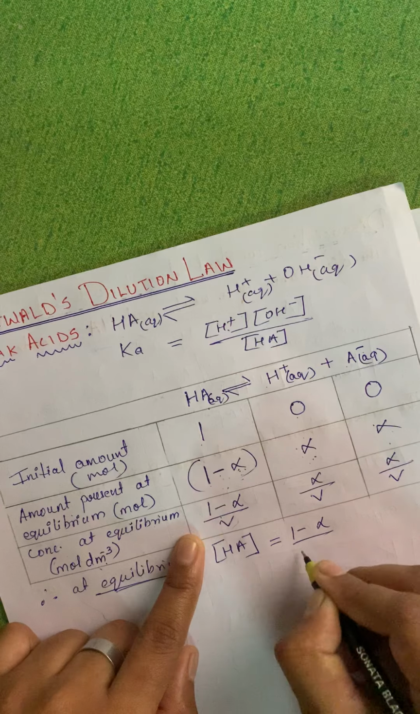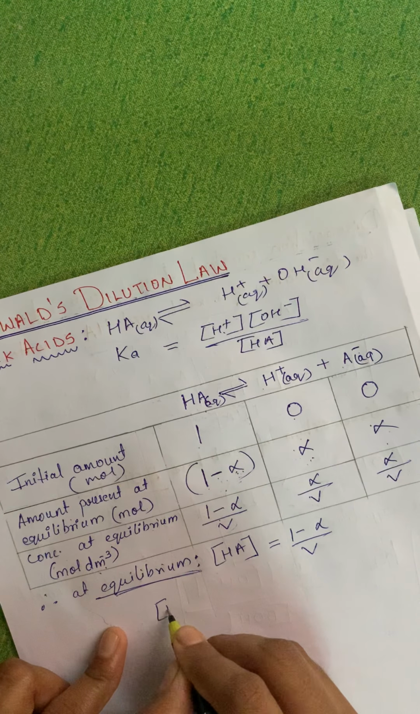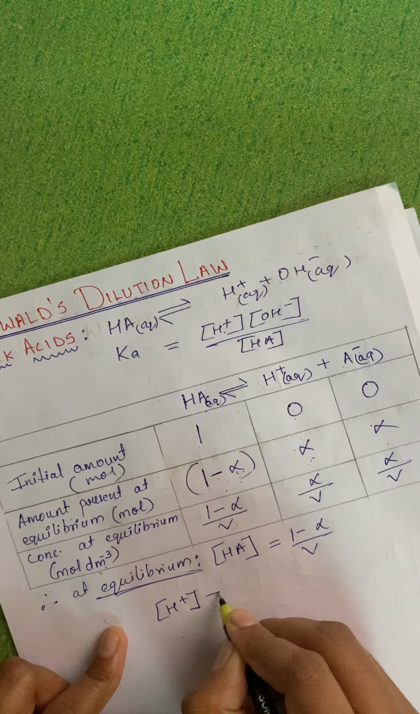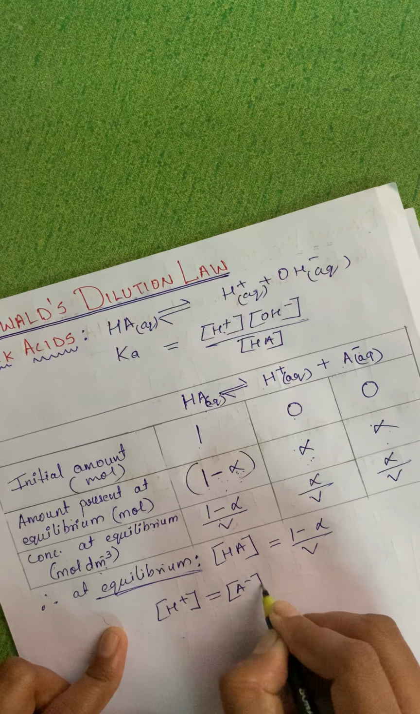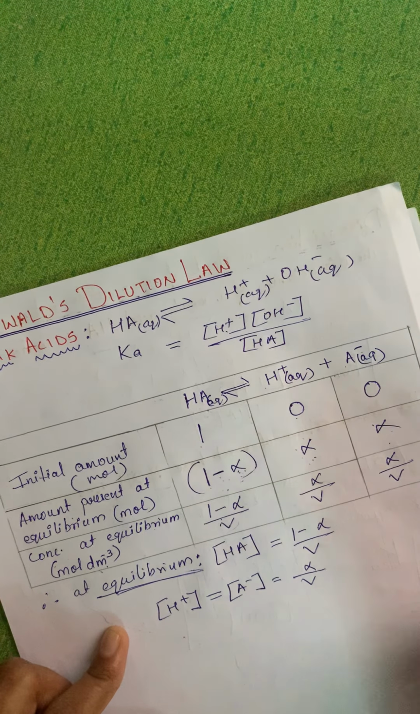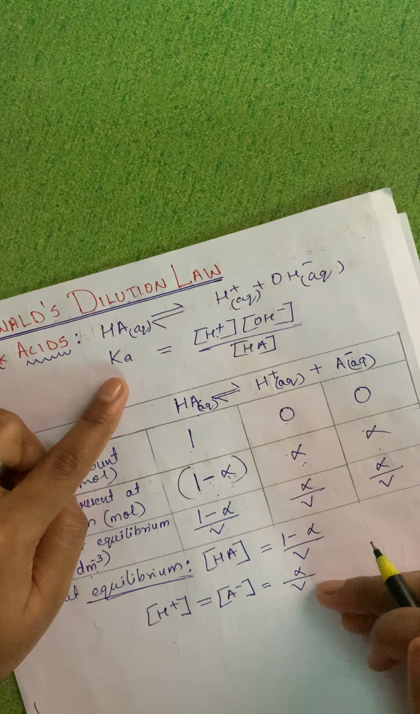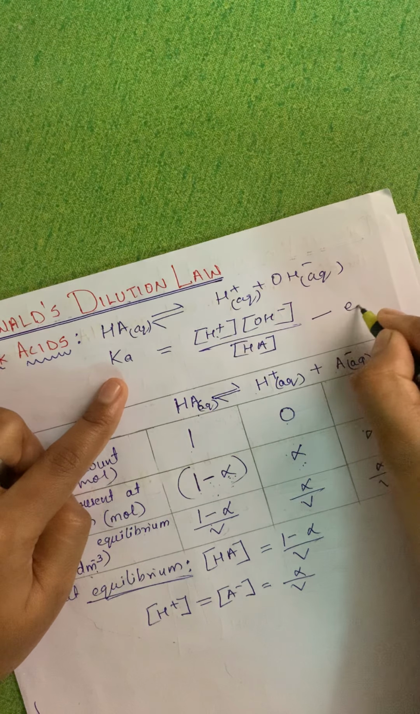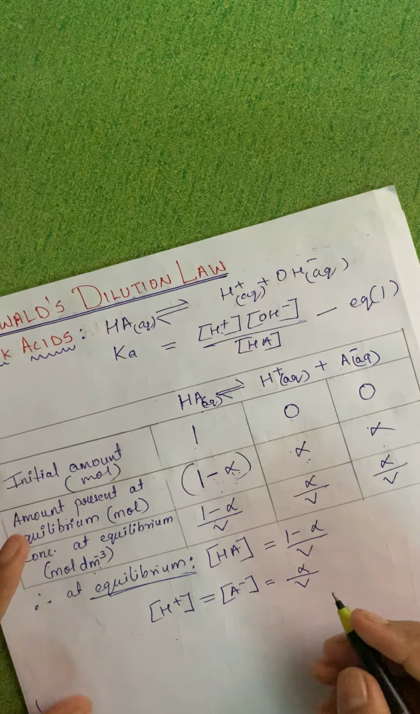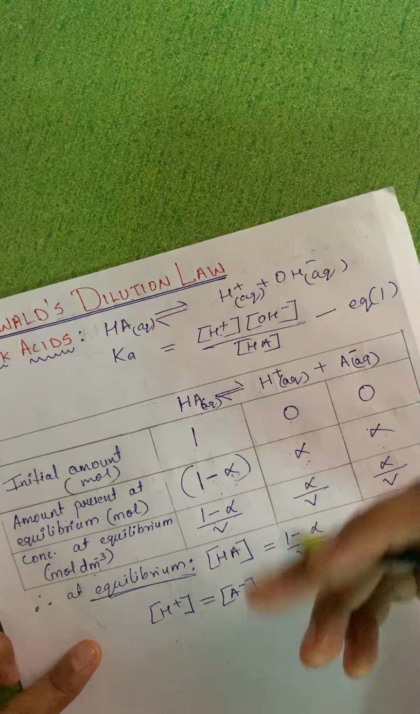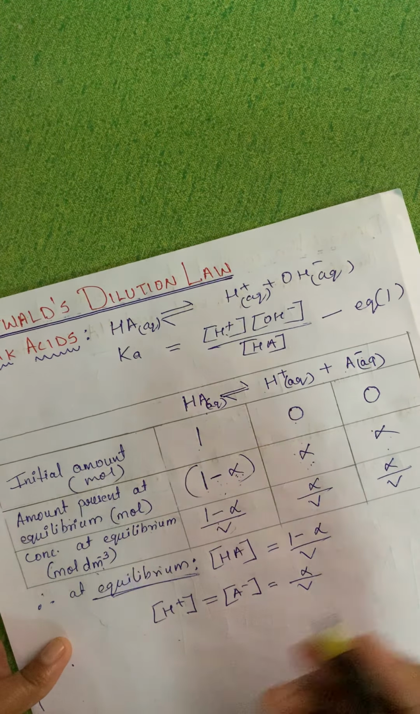1 minus alpha upon V, and the concentration of H plus is equal to the concentration of A minus, that will be equal to alpha upon V. Now substituting this value in the above equation. Let this be equation number 1. So I'll write down substituting this value in the above equation. So what I'll get, you have to write down that statement.